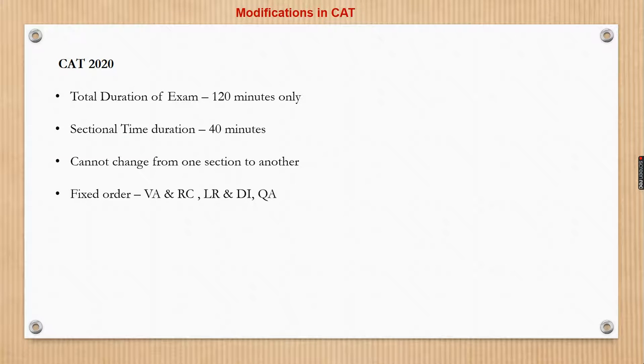Also, these sections have a fixed order. It is not possible for a candidate to start with any section he or she likes and end with any section he or she likes. Once the exam is initiated, the exam will automatically take the candidate to the first section, that is verbal and RC, followed by which at the end of the 40-minute time limit, automatically the first section will be completed and you will move on to the second section, which is logical reasoning, and subsequently after the end of 80 minutes, automatically it will move on to the third section, that is quantitative aptitude.